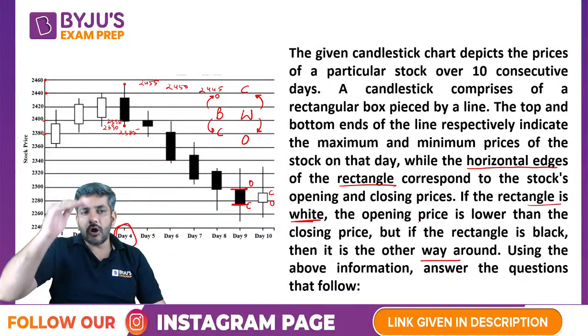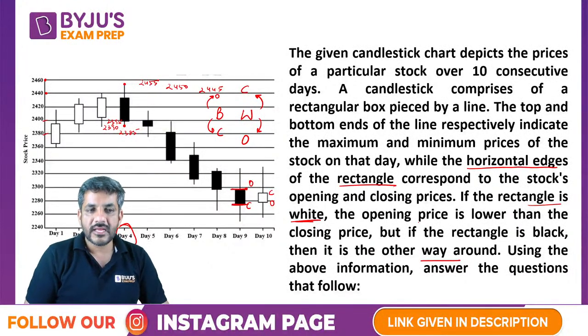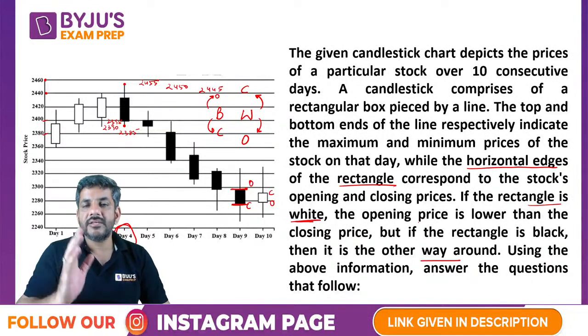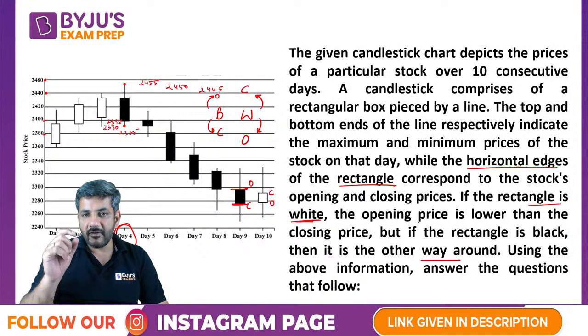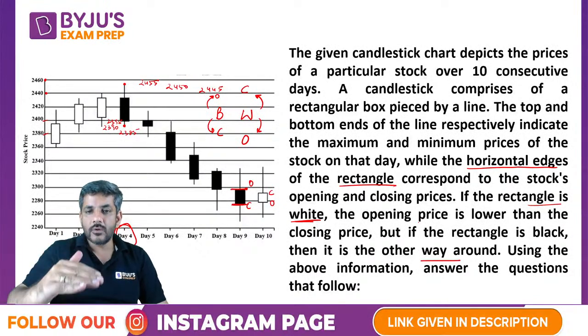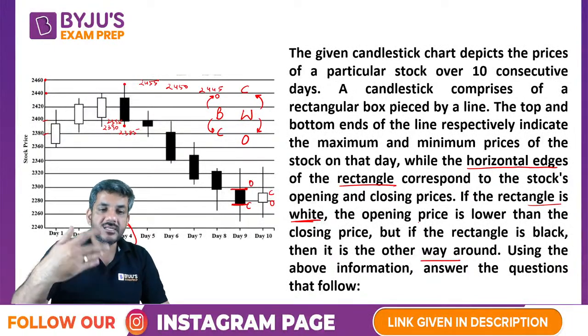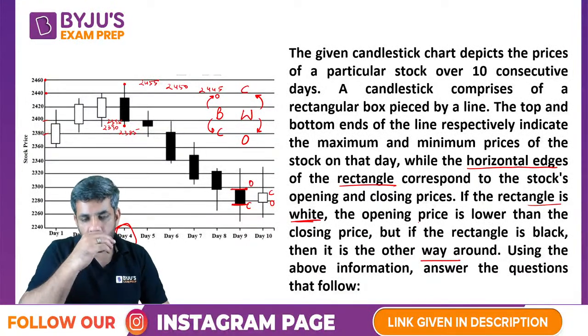Every time the top end of the line is giving you the maximum price of the stock on that day. The bottom end of the line is giving you the minimum price of the stock on that day. If it's a white rectangle, the lower one is giving you the opening price, the upper one is giving you the closing price, and in the black one, it is the other way around. So this is what we have to do here.